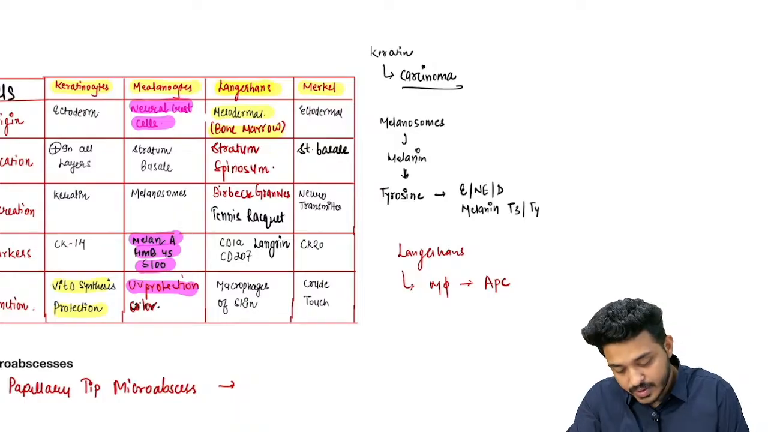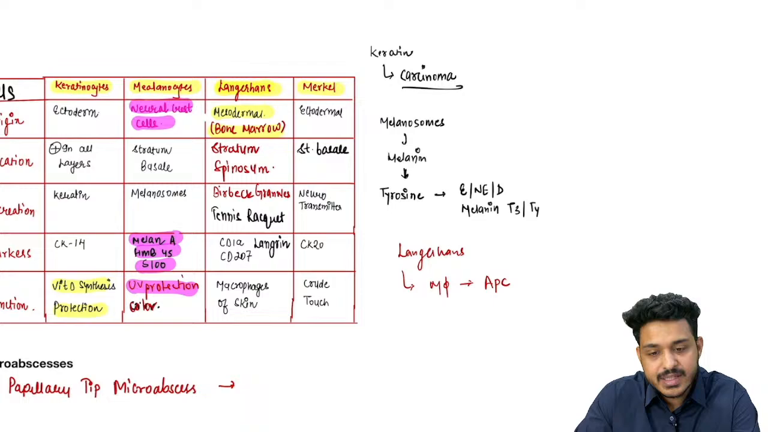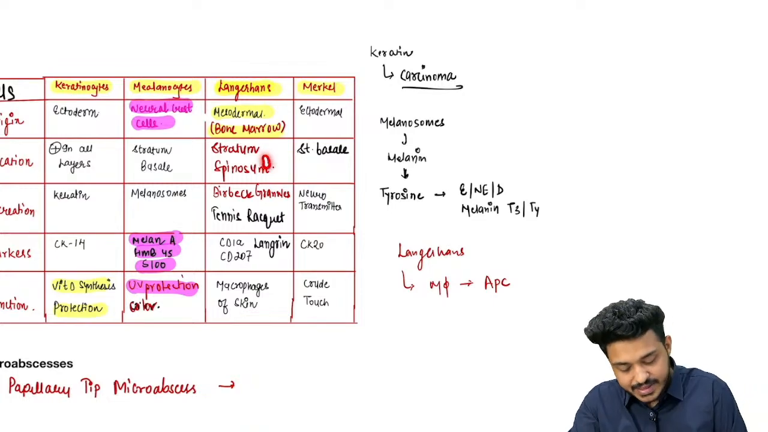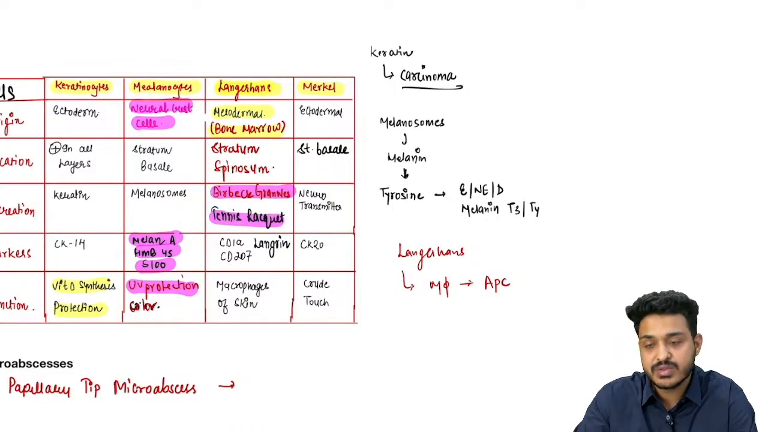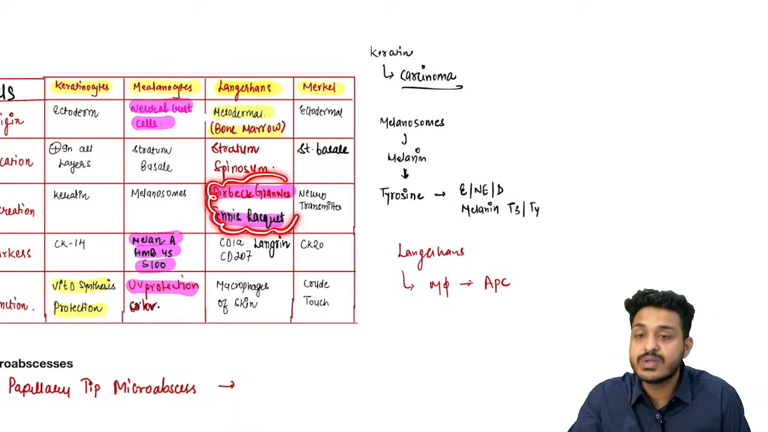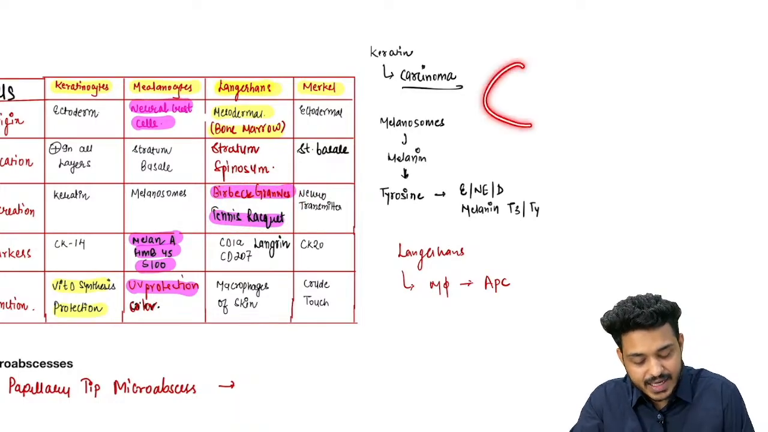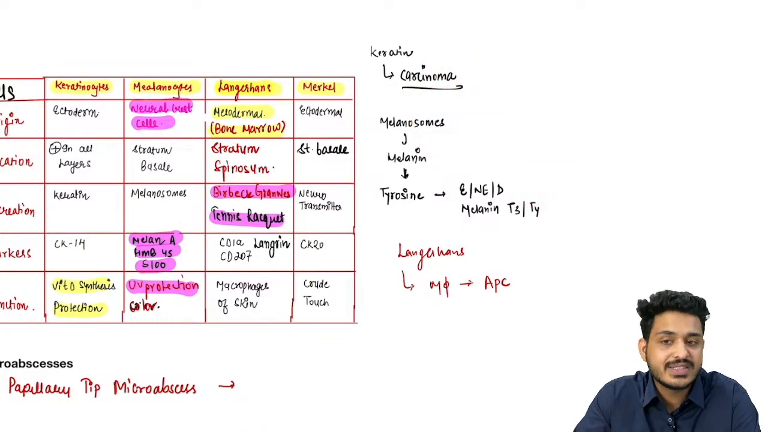What is the most important location? They are going to be maximally present in the stratum spinosum. Maximum amount you will be finding in the stratum spinosum. And the most important finding they are asking from medicine, sometimes from orthopedics, and sometimes from dermatology: what appearance you are going to get. You are going to get Birbeck granules with tennis racket appearance. Tennis racket kind of appearance will be there, and these big granules are known as Birbeck granules.